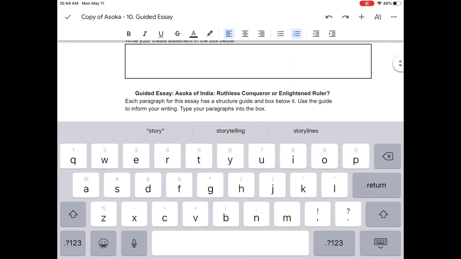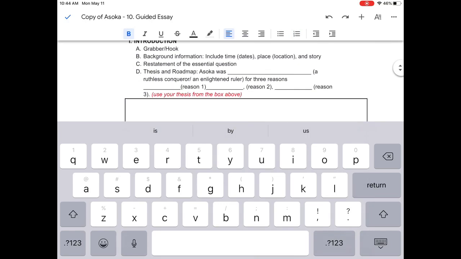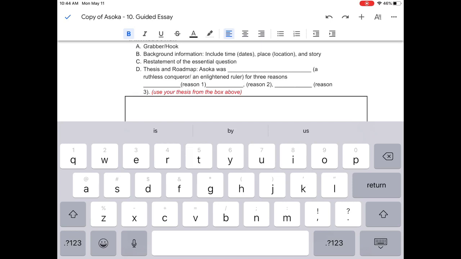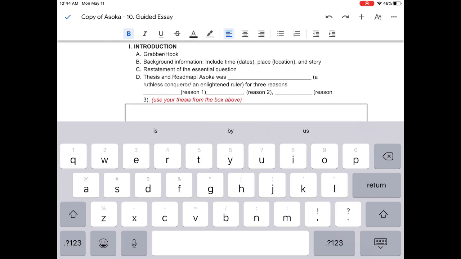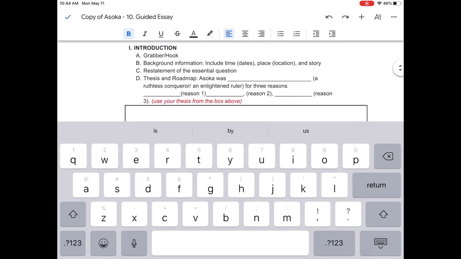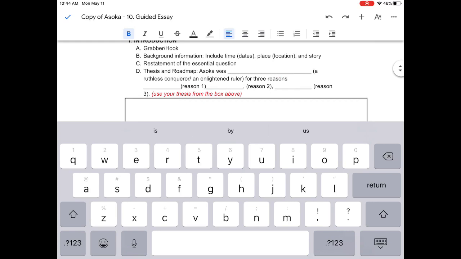Then you're going to restate the essential question. Ashoka, ruthless conqueror or enlightened ruler, right? This is the essential question right up here. You're then going to put in your thesis, and you already have your thesis. As it says right there, use your thesis from the box above. Your thesis is right up there. So you'll just copy paste your thesis down into here.